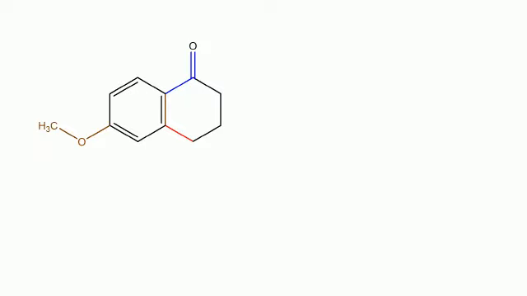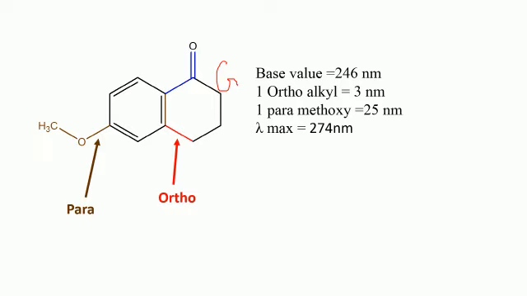Consider this benzene derivative and compare this structure with structure 1 where the G is alkyl or ring residue and there are two substituents attached to this benzene derivative. One is at ortho position and one methoxy substituent at para position. Therefore, the base value is 246 nanometer. One ortho ring residue contributes 3 nanometer. One para-methoxy substituent contributes 25 nanometer. Therefore, lambda max is 274 nanometer.